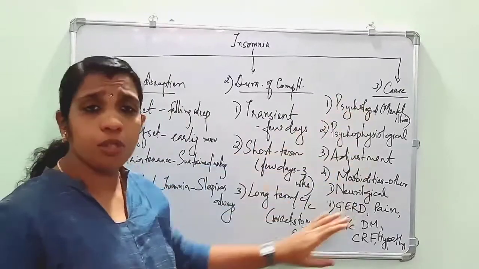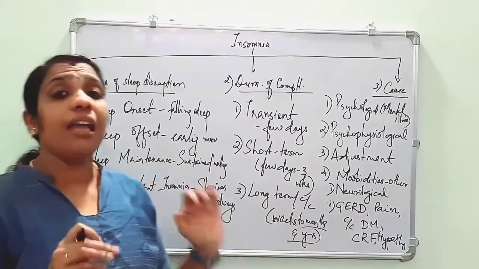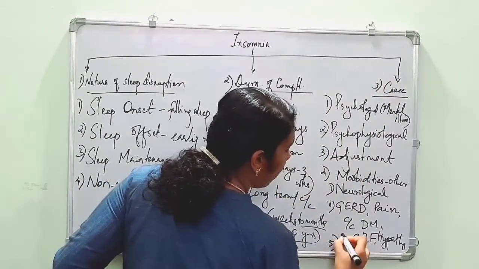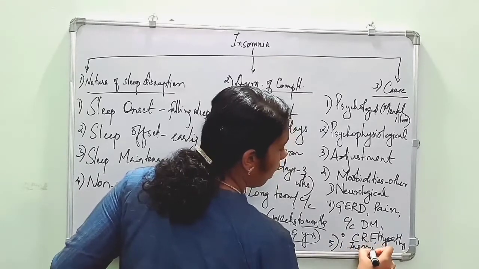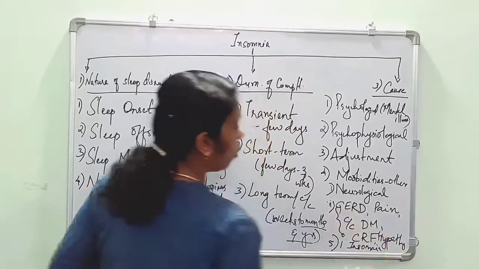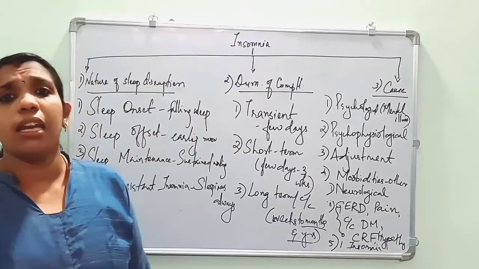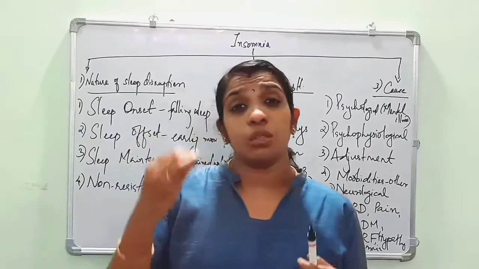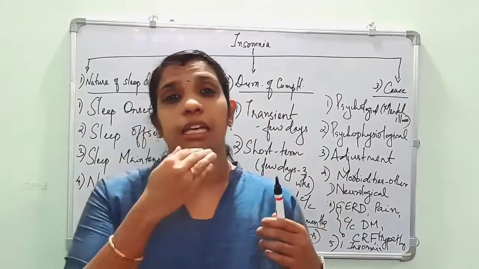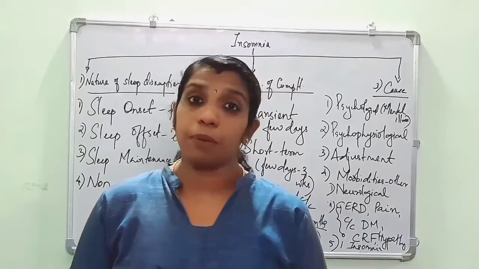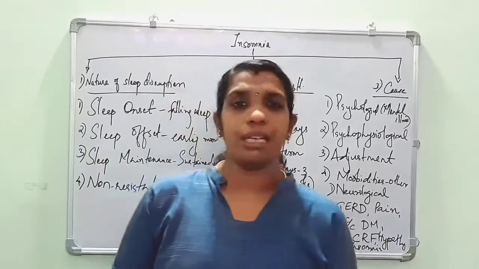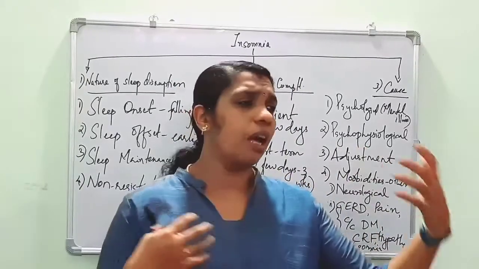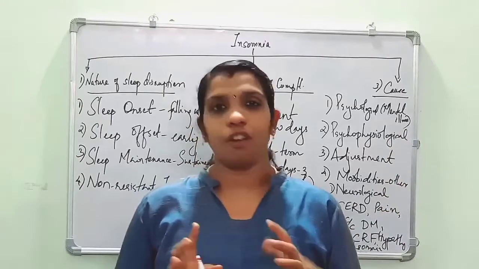So these are the most important causes of insomnia, and there is one variety which comes under this only, known as primary insomnia. In primary insomnia, there is no cause. We cannot find out any cause which leads to insomnia, and it is usually seen in subclinical conditions of depression and mania. There is no known cause. We cannot see the cause for this insomnia at present for the patient.